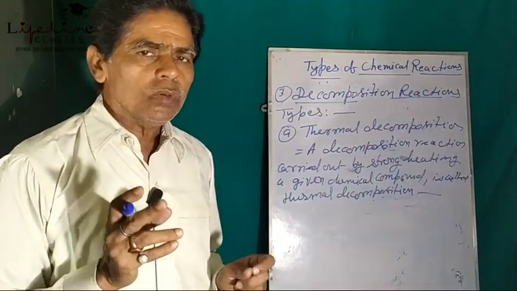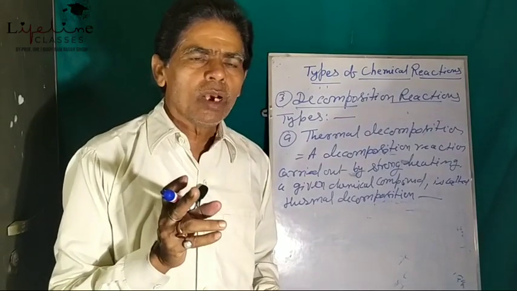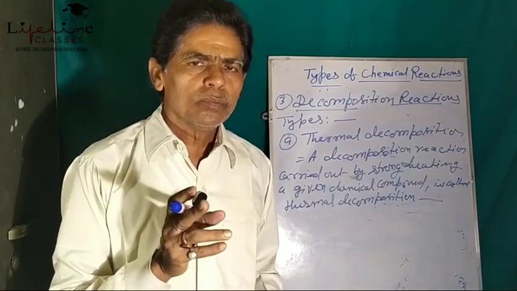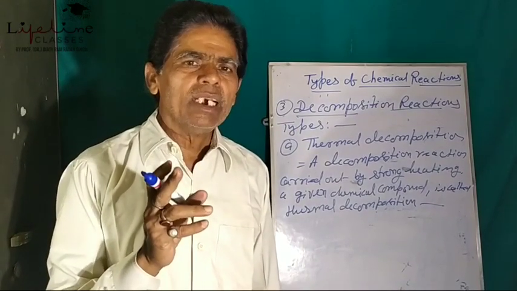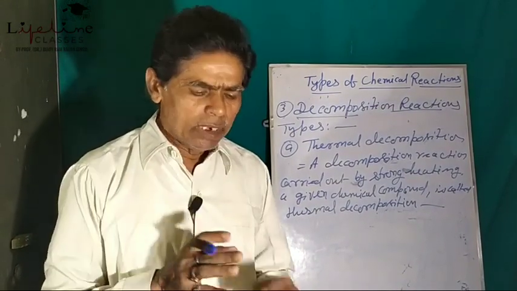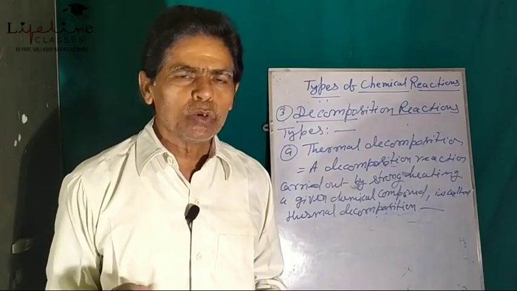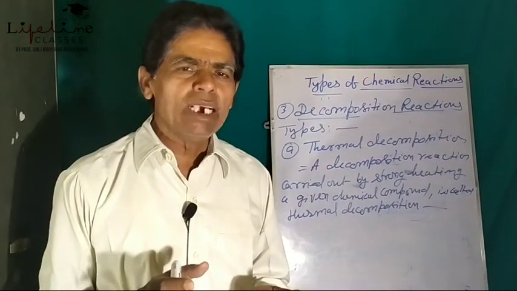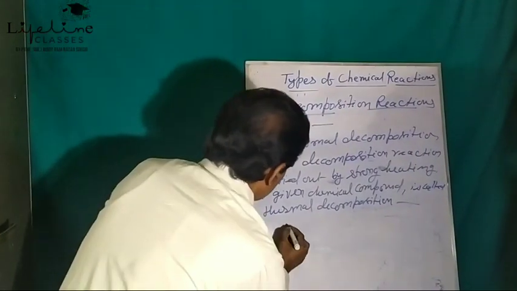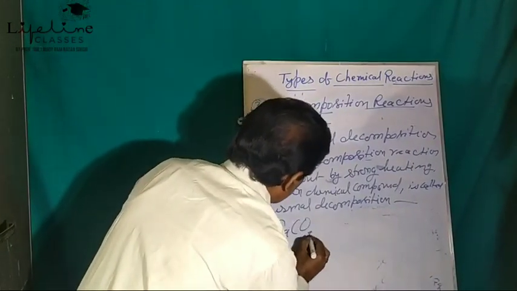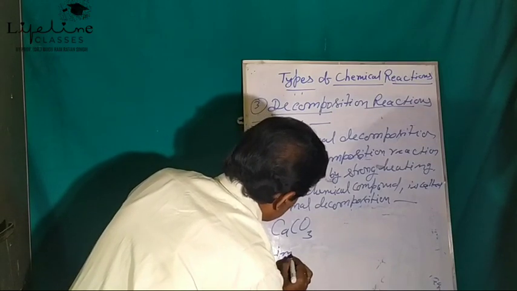Limestone. When limestone is strongly heated above 850 degrees Celsius, it gets decomposed into calcium oxide and carbon dioxide. That is CaCO3, limestone.